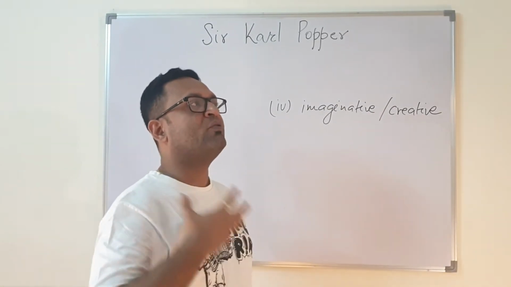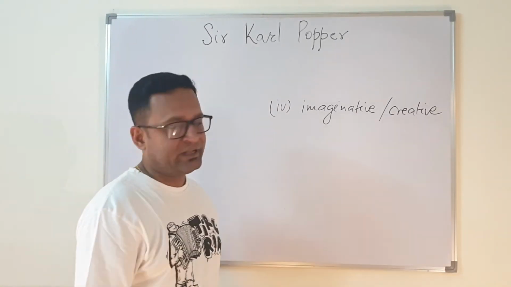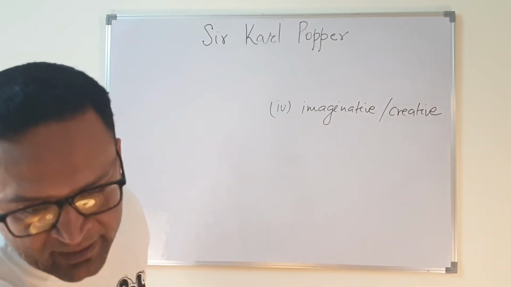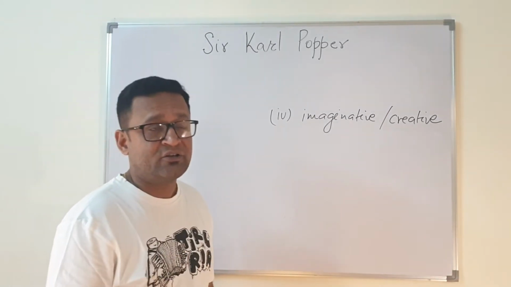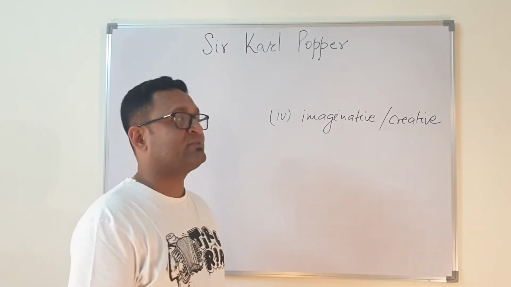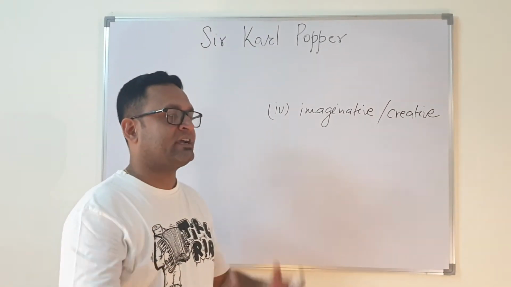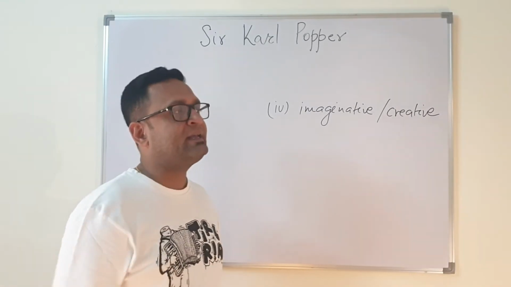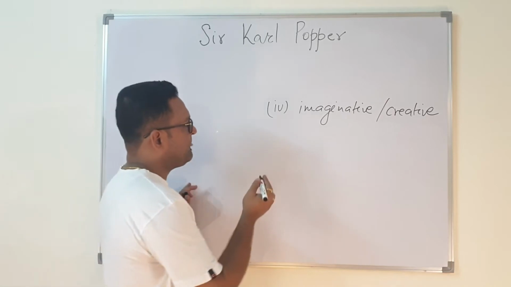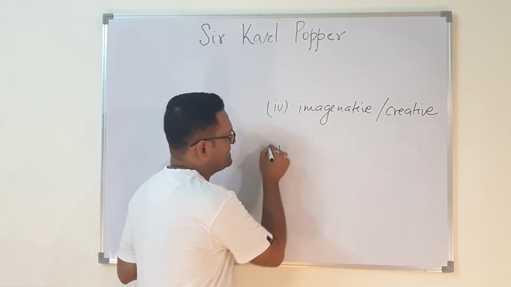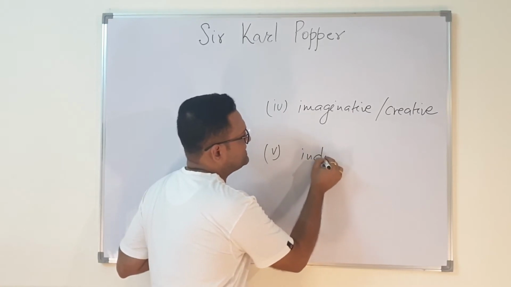So a good scientific theory will be more imaginative and creative by nature. It should also have risk factors. This is something I told you, that it should be very risky by nature.